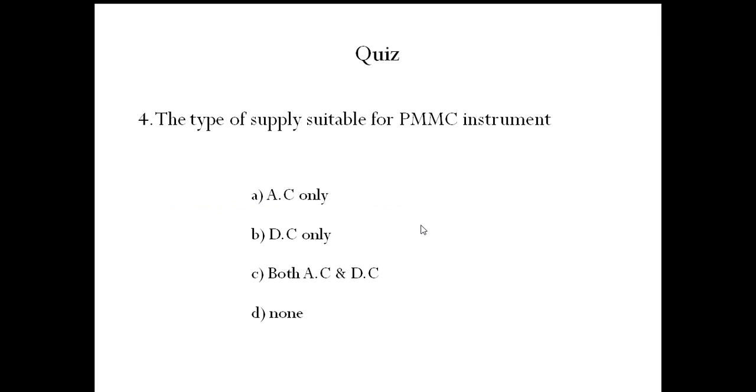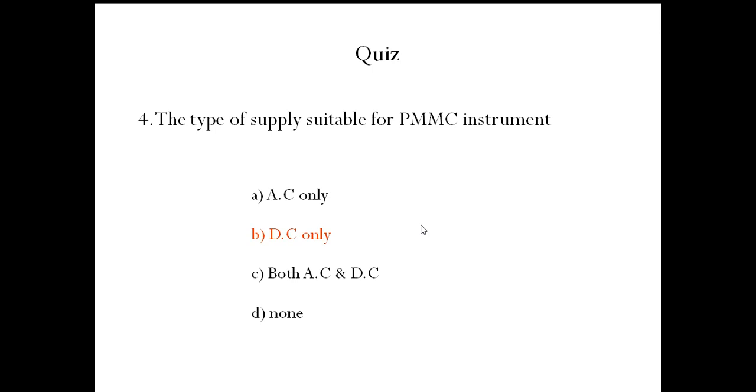Next question. The type of supply suitable for PMMC instrument. Permanent magnet moving coil. Actually it is working on electromagnetic effect. So it requires permanent magnet moving coil. Option A, AC supply. Option B, DC supply. Option C, both AC and DC. Option D, none. So it works on DC only, direct current supply.